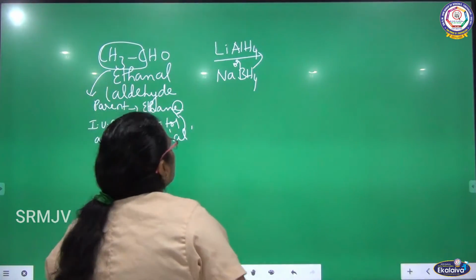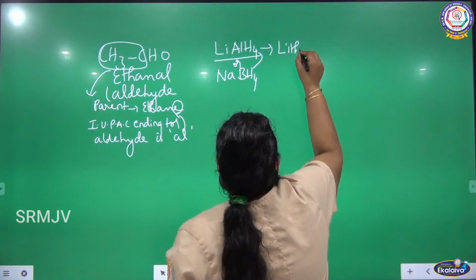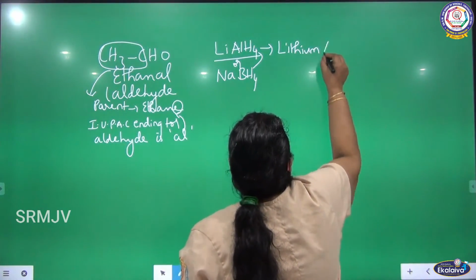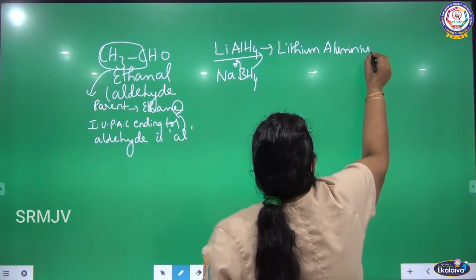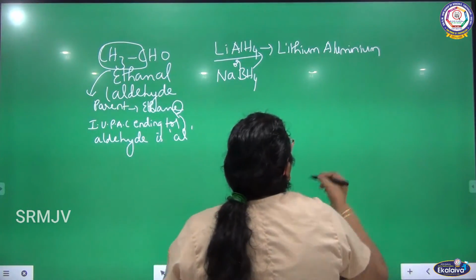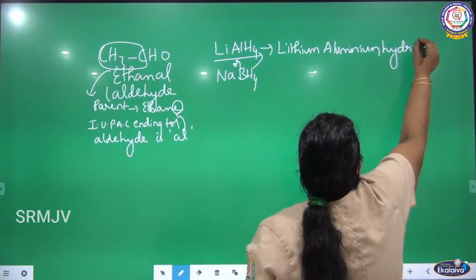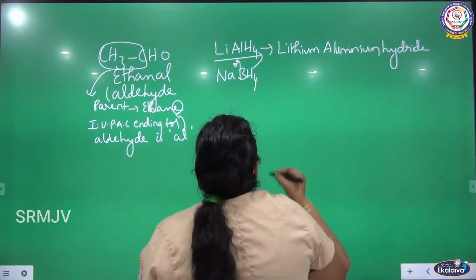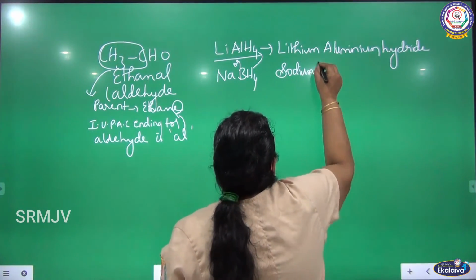Either I can use lithium aluminium hydride, or I can use sodium borohydride.